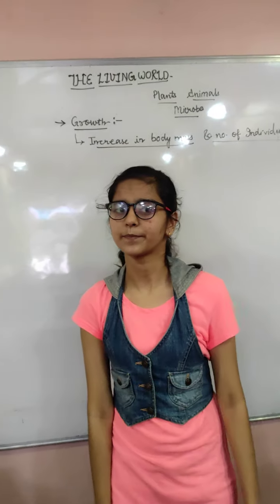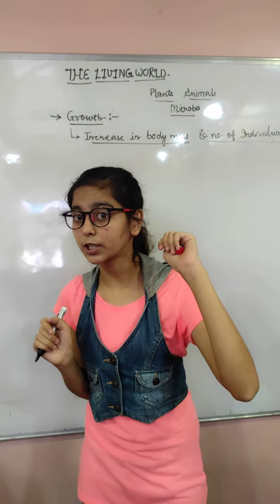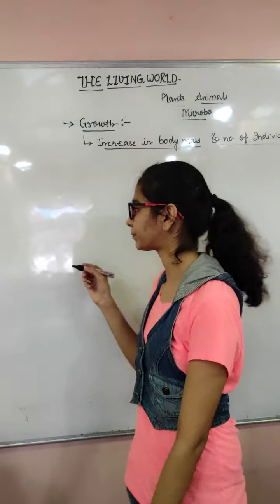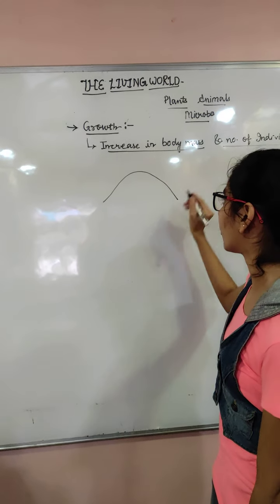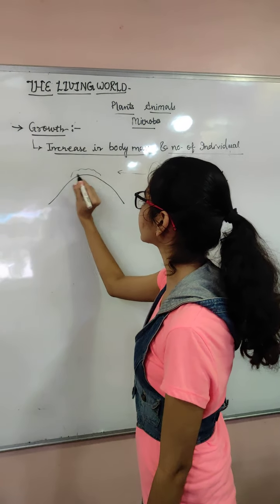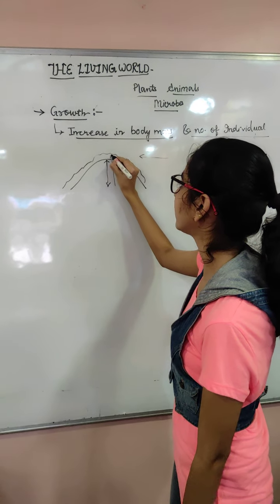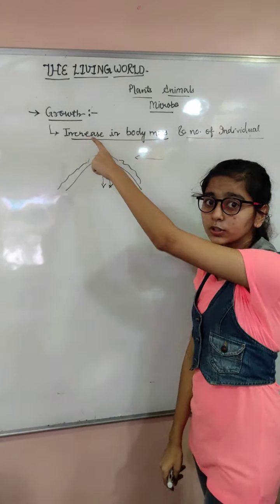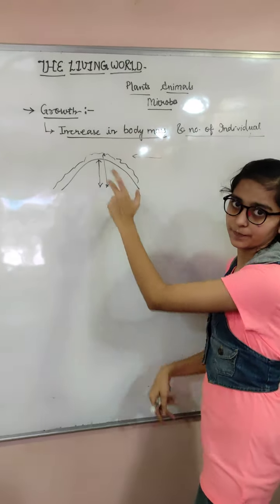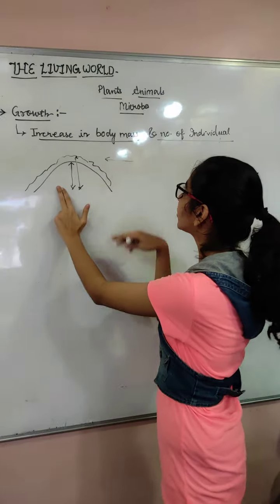But let me contradict this. For example, I have a mountain. We have heard about several, like Mount Everest we have heard about. The Mount Everest is decreasing or increasing 1 centimeter, 2 centimeter. So what is the reason? For example, let's say this is a mountain. One day there was a snowfall. So what happened? Some amount of snow gathered on this. The height was this, but height became this. So we can see the growth in non-living factors as well. We know that this is a non-living creature, but the plants, animals and microbes are living. So we can say that growth is present here also and here also.